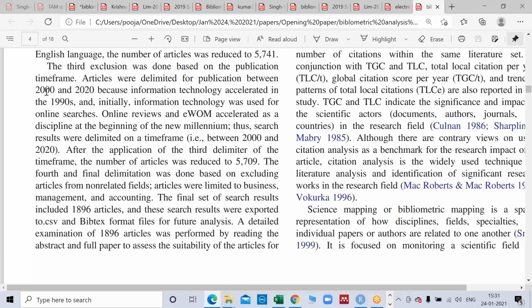Now again, for the time frame, you have to see in your citation database at what time or from which period that topic or domain started flourishing. If it was flourishing before 2000 also, and you are taking just 20 years, then you need a reason quoted here as to why you are taking 20 years, why you are not taking 40 years or 30 years. Because they have given a good reason, that it started developing in the 90s, so people started using it in 2000 only, that's why we are taking 20.